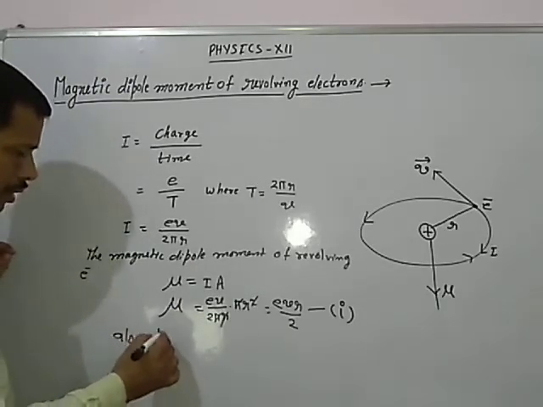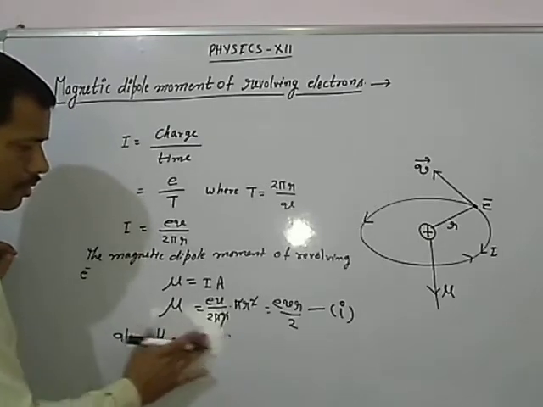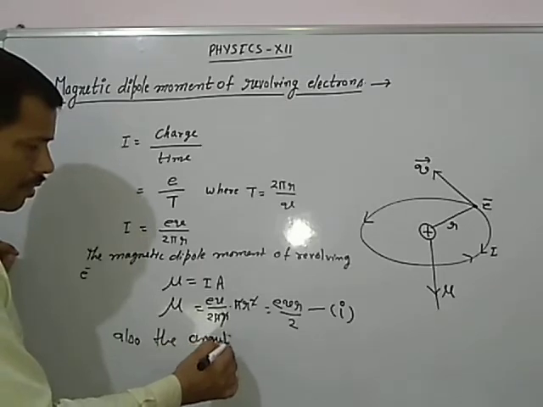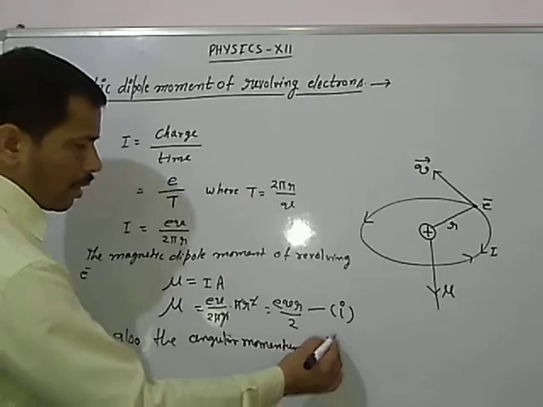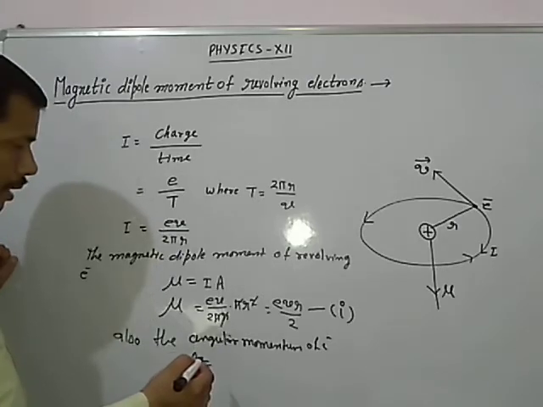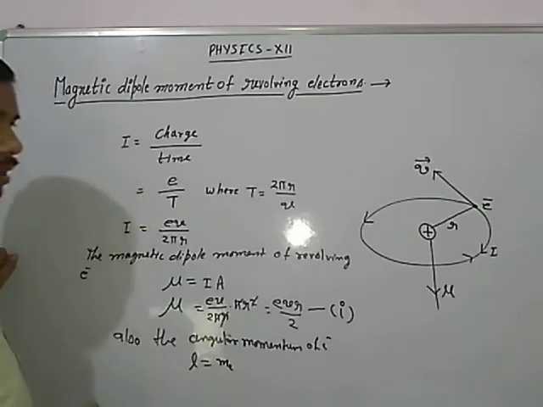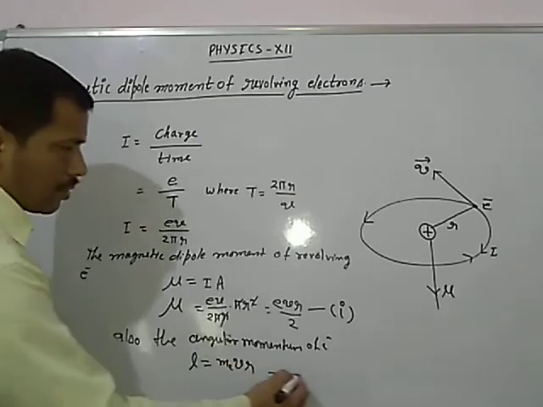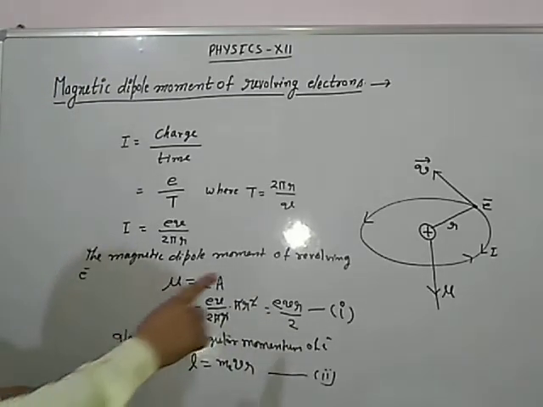Also, the angular momentum of the electron revolving in the orbit may be written as L is equal to linear momentum multiplied by the distance from the rotational axis. So m e is the mass of the electron, v is the velocity of the electron, and r is the radius of the orbit. This is equation number 2. Now what we will do is divide equation number 1 by 2.